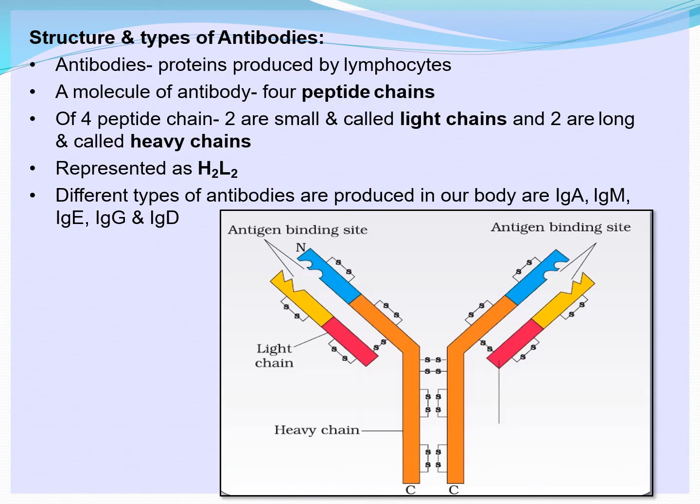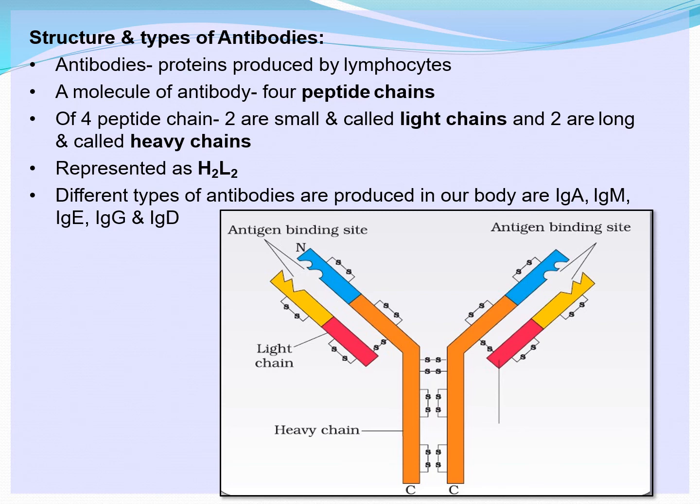Now let us see the structure and type of antibodies. You could see the figure here, the picture, a molecule of antibody, and four peptide chains. You have four peptide chains. So two are small and light chains, two are long and heavy chains. So they are represented as heavy H2, light L2. Okay, small and light, long and heavy.